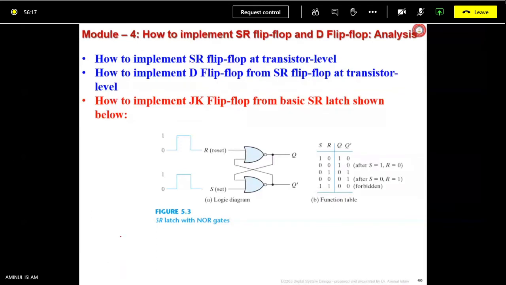So how to implement an SR flip-flop at transistor level? We have already seen. How to implement a D flip-flop from an SR flip-flop at transistor level, that is also more or less seen. How to implement a JK flip-flop from the basic SR latch, shown here. The basic SR latch we have seen. From this SR latch, how we can realize the JK flip-flop, that's what we are going to discuss now.